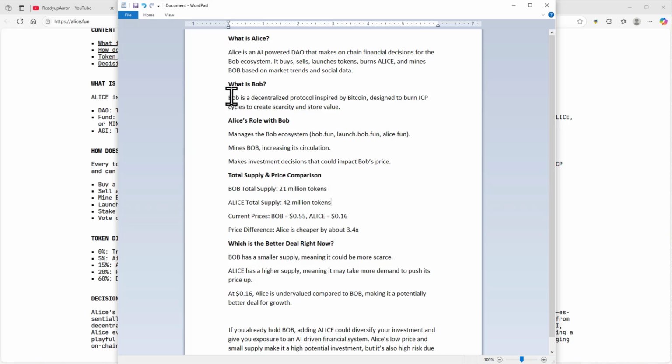Now, what is Bob? We went over that in the last video. Bob is a decentralized protocol inspired by Bitcoin, designed to burn ICP cycles to create scarcity and store value. Okay, so Alice's role with Bob: manages the Bob ecosystem. Bob.fun, that's the website for Bob. Launch.bob.fun. Now that seems to be a meme, create your meme coin token.